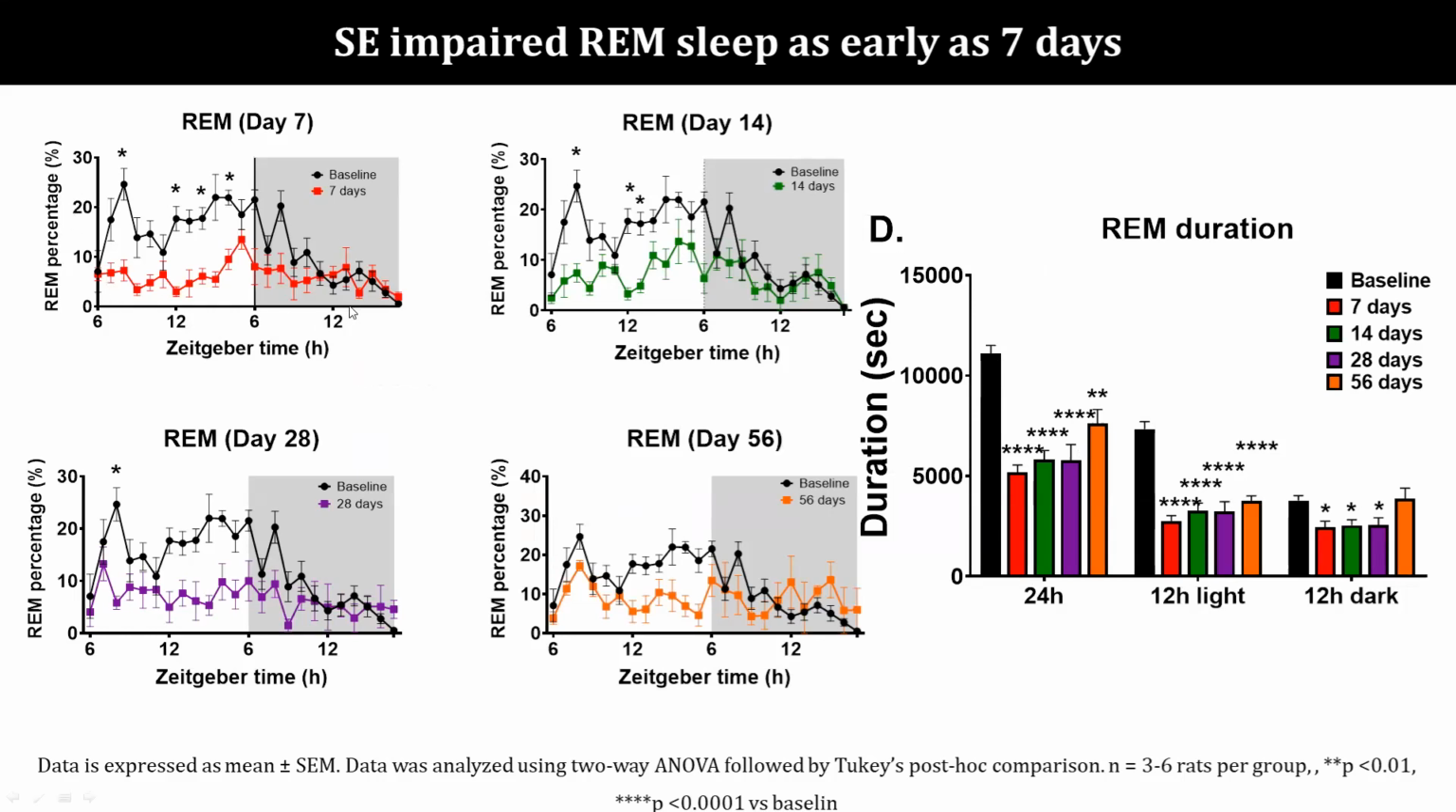And this is the hourly data where we can see that the REM deficiency was seen especially during the light phase than during the dark phase. This was persistent on all days, even on day 28, whereas on day 56, this reduction was seen especially from 12 to 6 p.m.